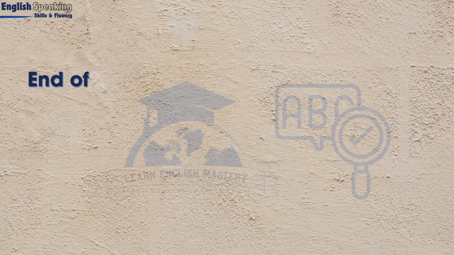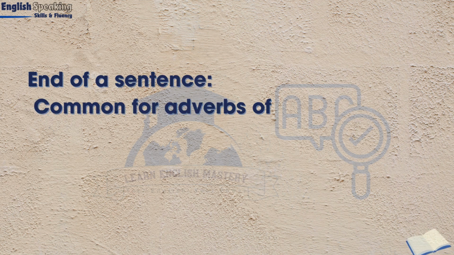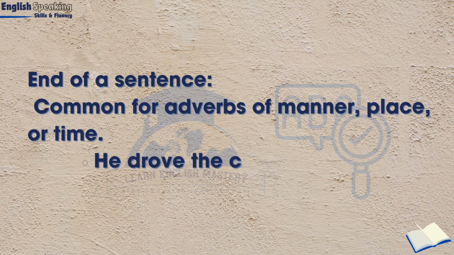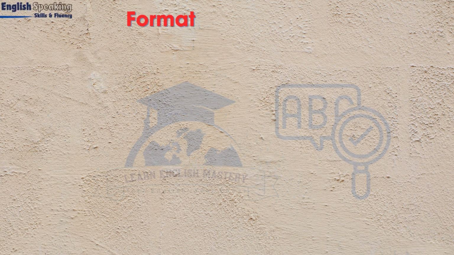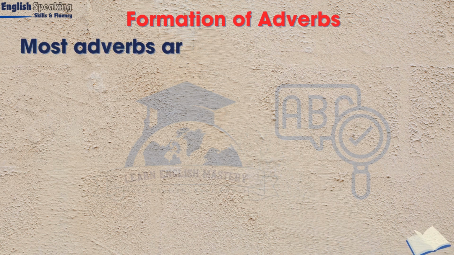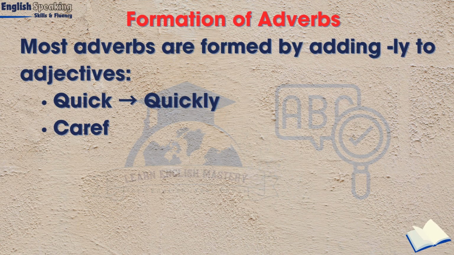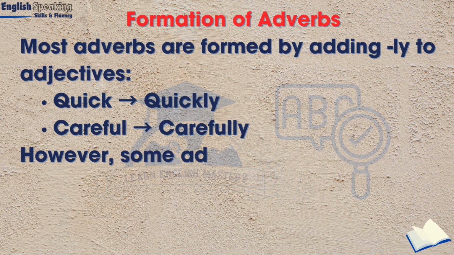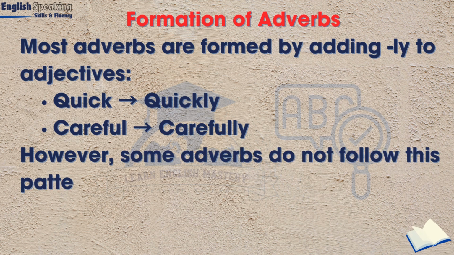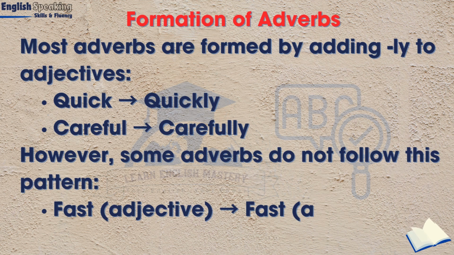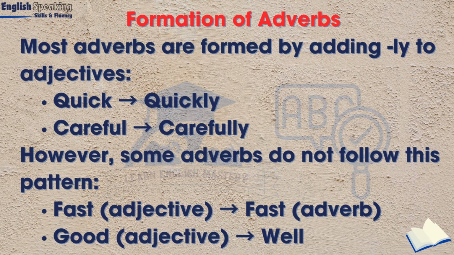End of a sentence, common for adverbs of manner, place, or time: He drove the car carefully. Formation of adverbs. Most adverbs are formed by adding -ly to adjectives: quick, quickly; careful, carefully. However, some adverbs do not follow this pattern. Fast, adjective; fast, adverb. Good, adjective; well, adverb.